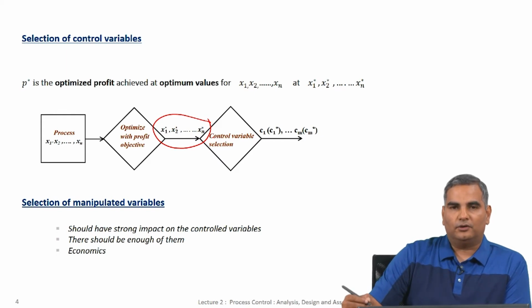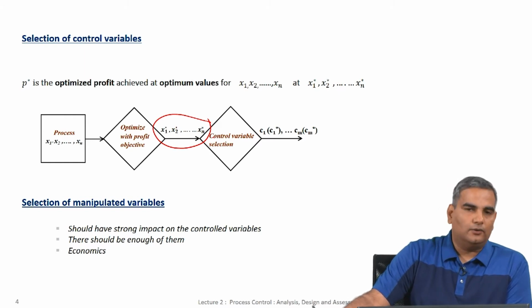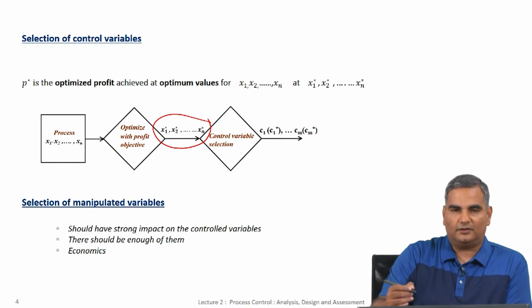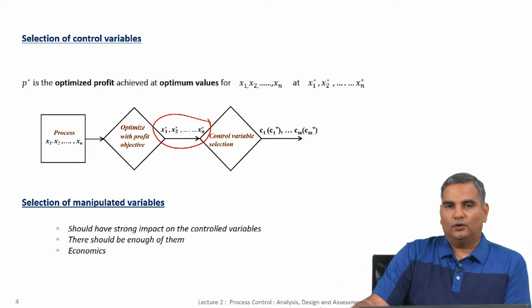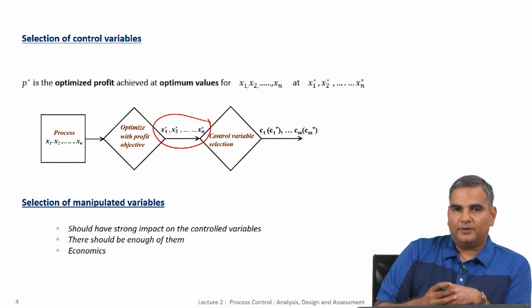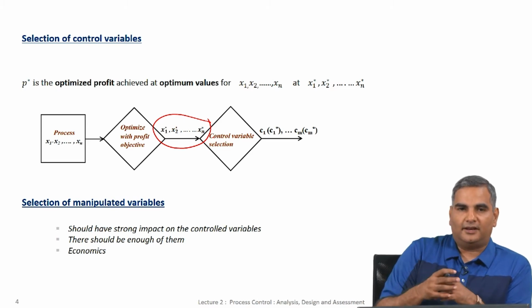What we are talking about here is outside of those, the variables that you want to control so that you run your process optimally. So, you would pick in some sense a subset of these variables as control variables. So, when we think about the process picture that I showed you, and you are trying to think about how to control this process, the first step of what are the variables that I need to control is done in this manner.